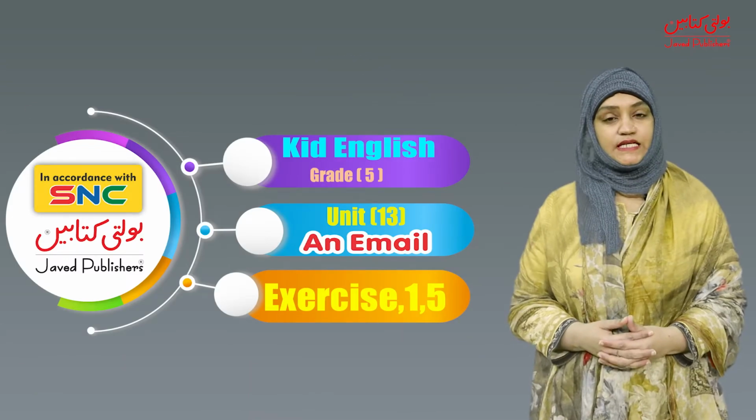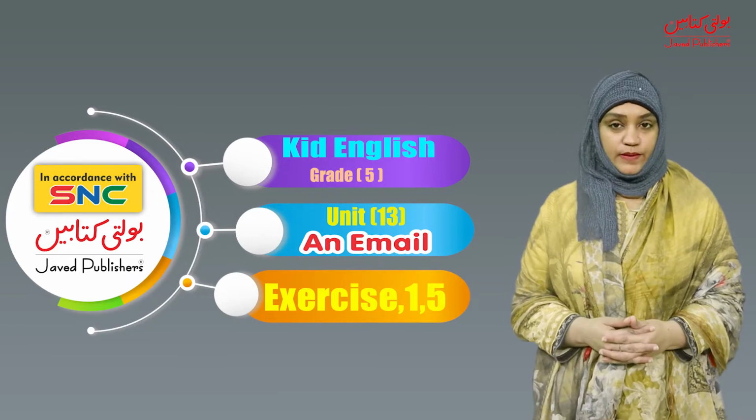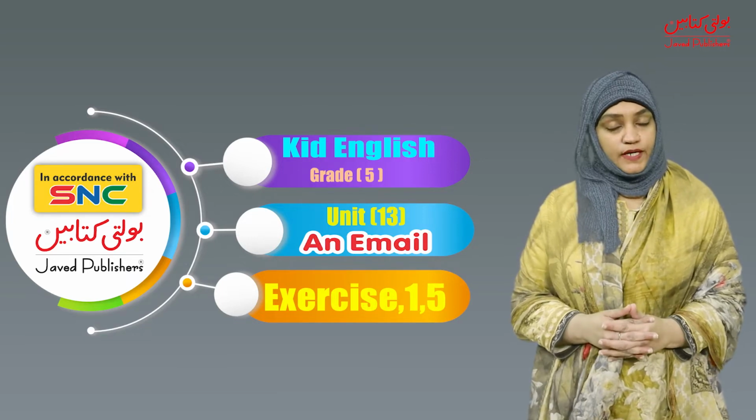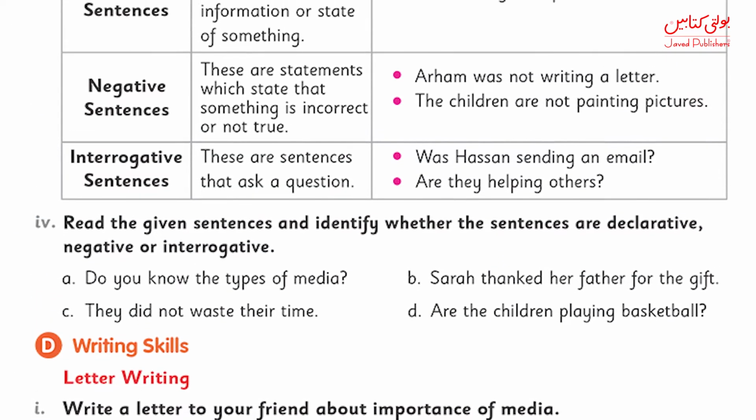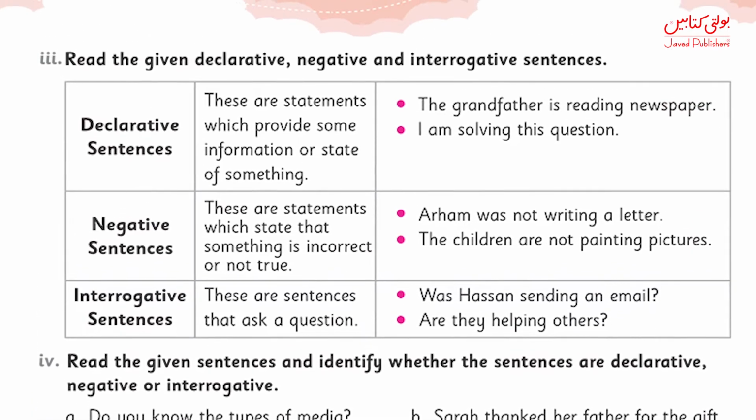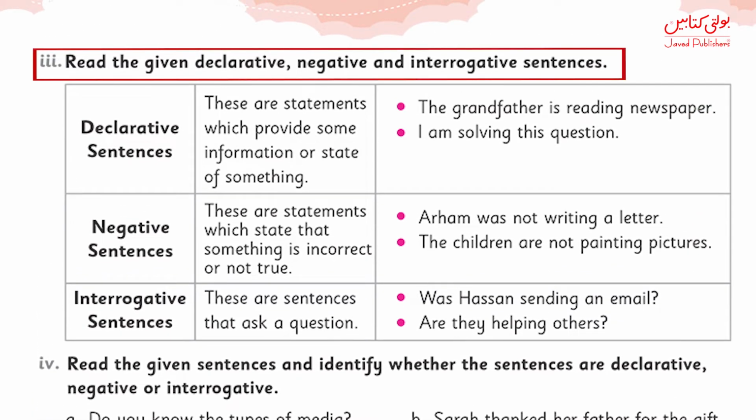Today we will be doing Kids English Grade 5, chapter number 13. The topic of chapter number 13 is an email. So let's start. On page number 89, now we will be reading the declarative, negative and interrogative sentences.